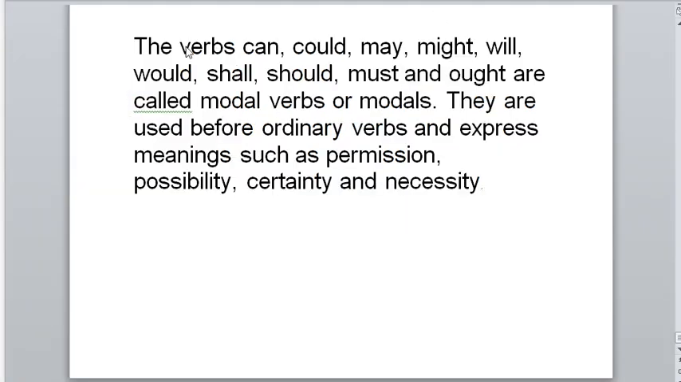Firstly, what are modals? The verbs can, could, may, might, will, would, shall, should, must and ought are called modal verbs or modals. They are used before the ordinary verbs and express meanings such as permission, possibility, certainty and necessity. We have covered almost all these words. Must and ought will be covered in this video. So you can watch the earlier videos to check the other words as well.